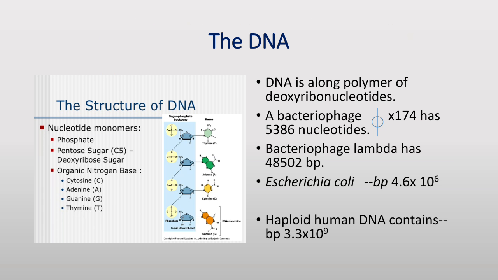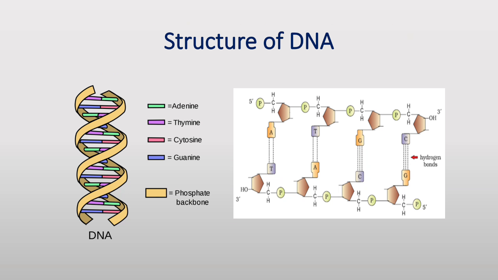Structure of polynucleotide chain. A polynucleotide chain is made up of nucleotides. A nucleotide has three parts: nitrogenous base, pentose sugar, and phosphate group. Deoxyribose sugar is in DNA and ribose sugar in RNA. Nitrogenous bases are purines and pyrimidines. Purines include adenine and guanine; pyrimidines include cytosine, uracil, and thymine. Cytosine is common for both DNA and RNA. Thymine is present in DNA. Uracil is present in RNA in place of thymine.